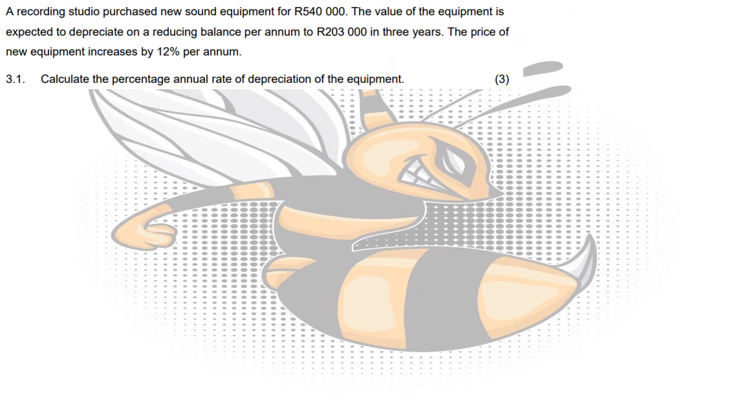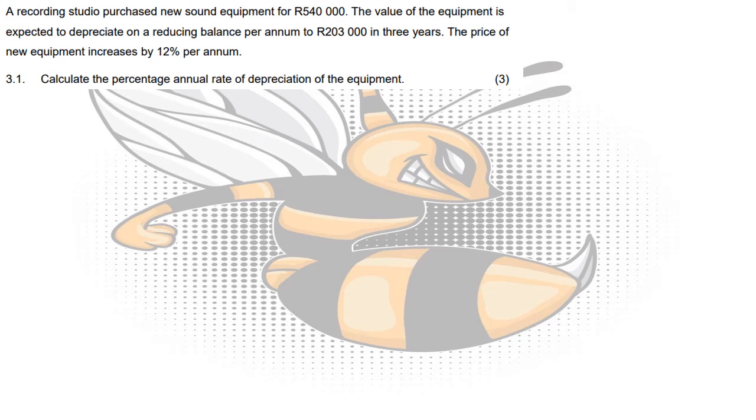Okay, so the next question comes from the term 3 test that you guys wrote, and it says a recording studio purchased new sound equipment of 540,000, and the value of this equipment is expected to depreciate on reducing balance per annum to 203,000 in 3 years. The price of the new equipment will increase by 12% per annum.